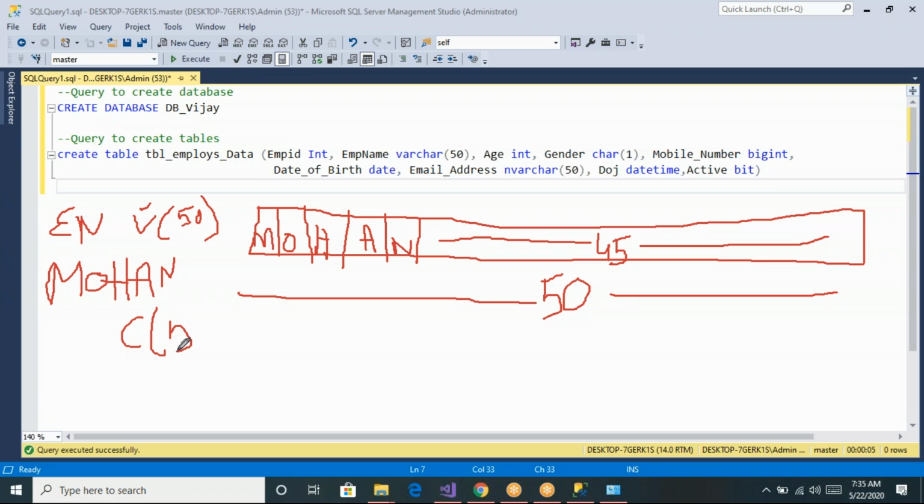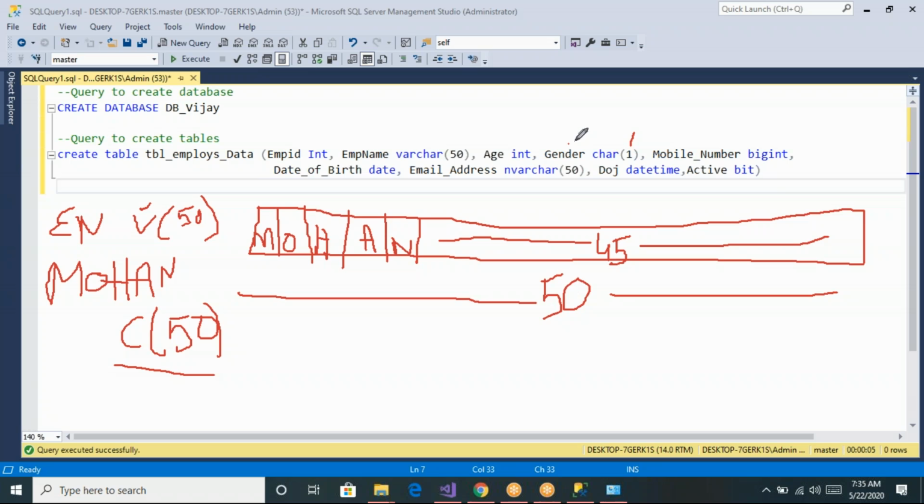But instead of varchar of 50, if I declare it as char of 50, what will happen? Char means fixed length. If I store Mohan in 5 letters, in 5 bits, the remaining 45 bits are not reusable. Those are fixed. For every employee name, 50 bits of memory is fixed. So that is the difference between varchar and char. Char we can declare for fixed values, and varchar we can reuse. There is no wastage of memory in this case.